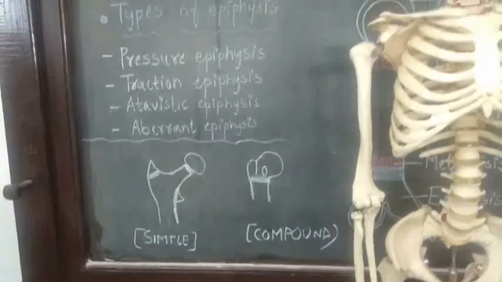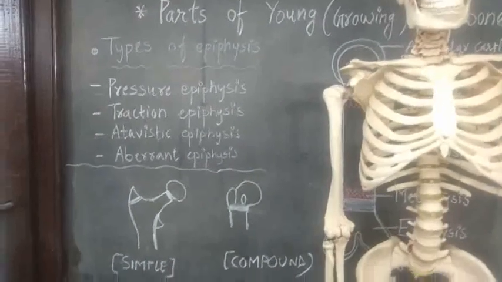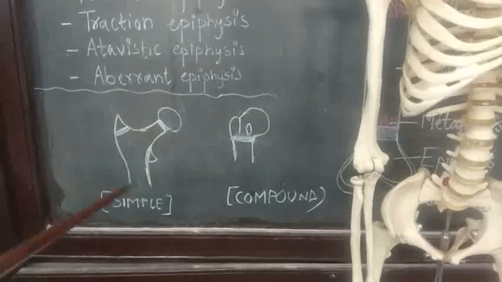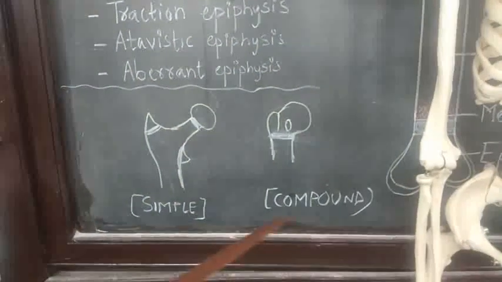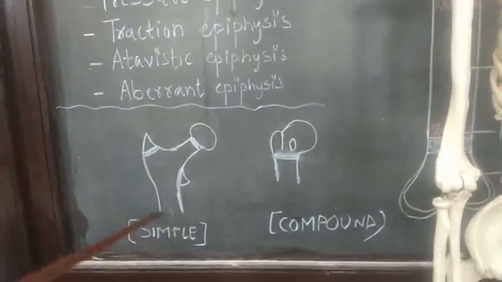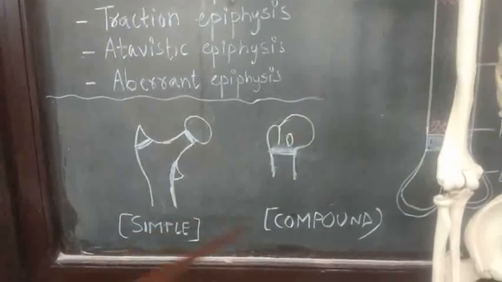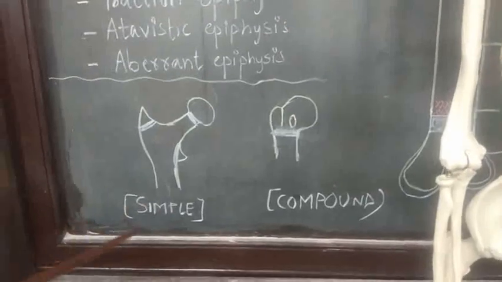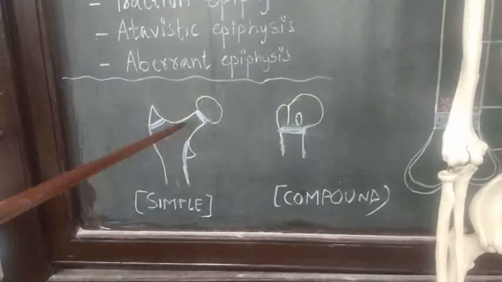Now, what happens if more than one epiphysis is present at one end or both ends of the bone, then epiphysis can be classified as simple epiphysis or compound epiphysis. How? In simple epiphysis, what happens?